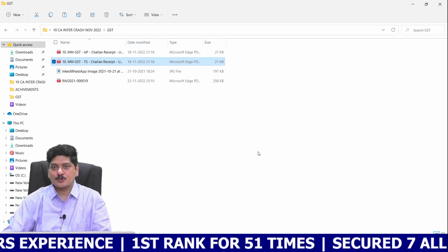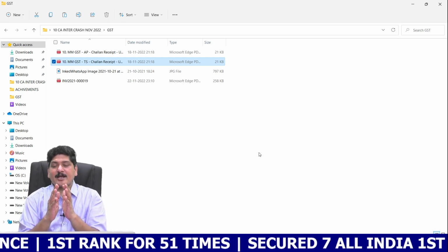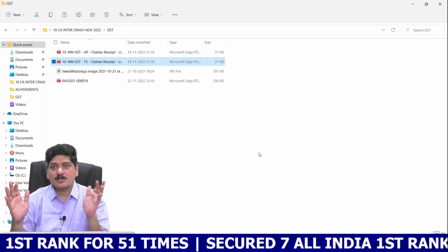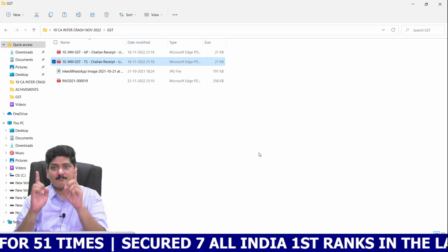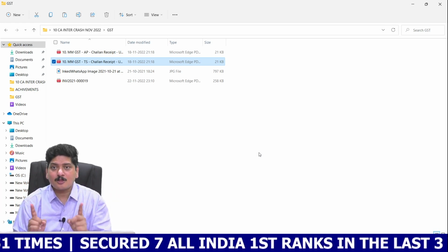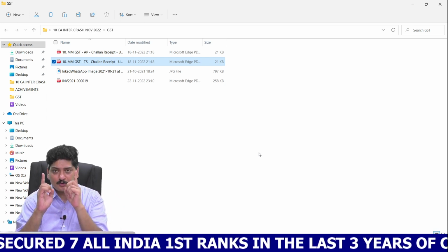Which amounts to 70 lakhs in total. So 70 lakhs is the amount of GST that we have paid to the government of AP and Telangana as well as the central government without collecting the same from the students community. And of course, you all know that GST is a kind of indirect tax which needs to be collected from you, which needs to be borne by you.